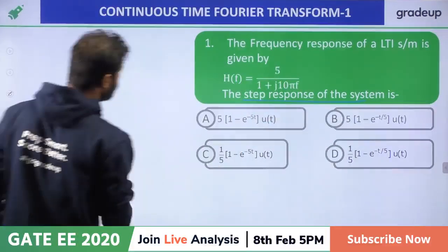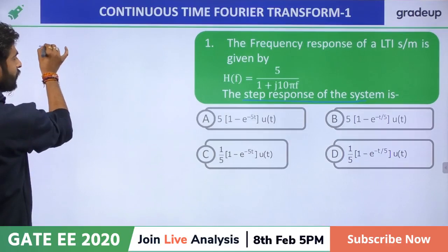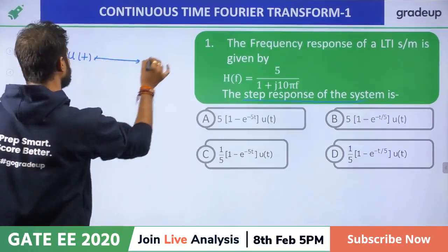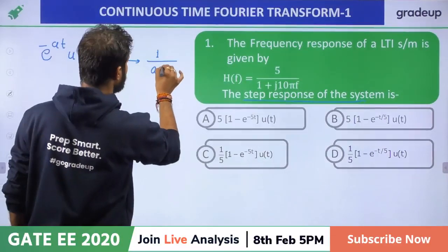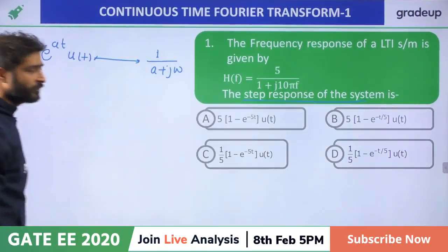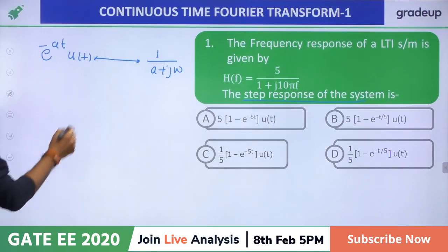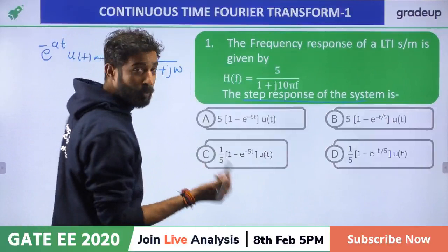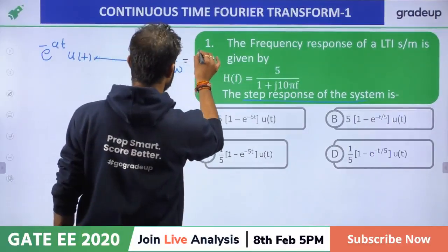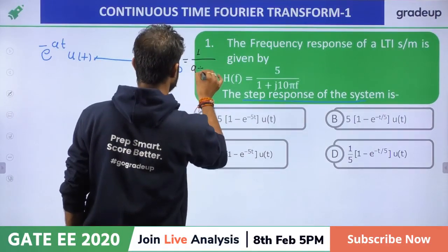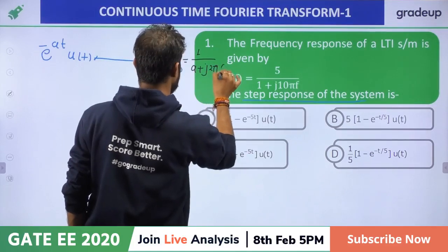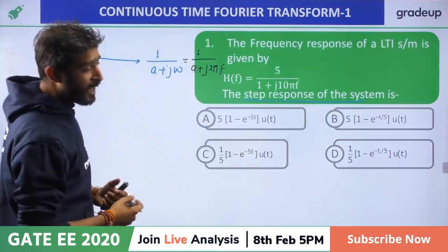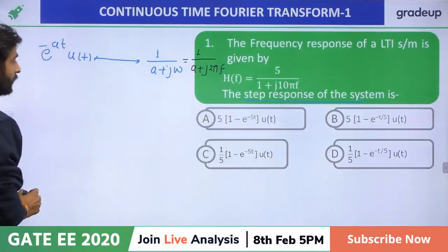First we have to calculate, sir, we know that if e raised to power minus at u of t I am giving, then the Fourier transform of this function is 1 upon a plus j omega, right? So my dear friend, we know omega is 2 pi f, so I am writing 1 upon a plus j 2 pi f. You will get the answer like this in the frequency domain, right? After that I'll use the duality principle, but just remember this one.